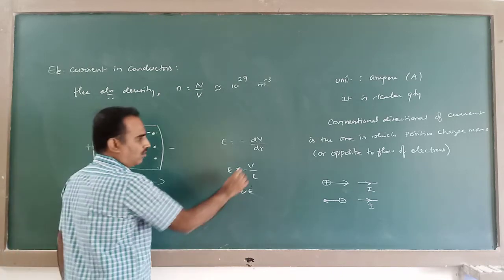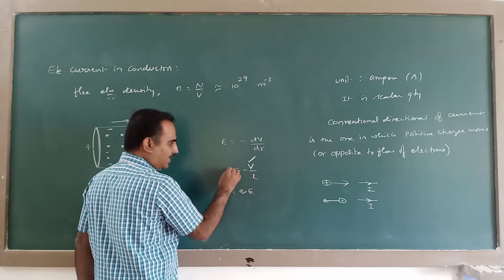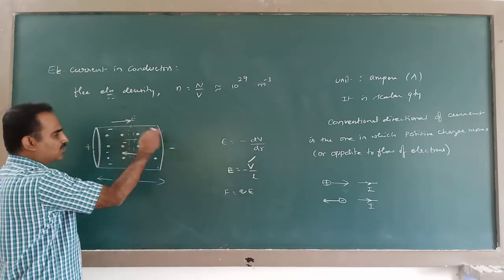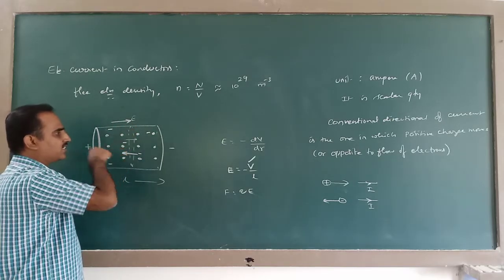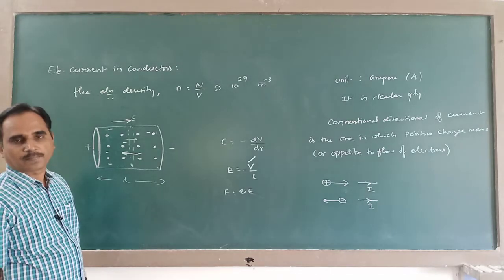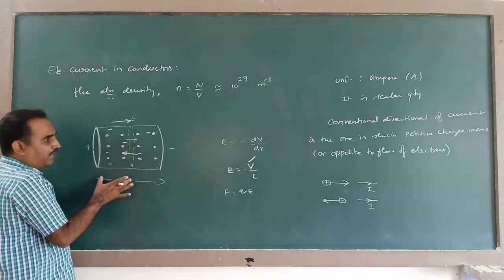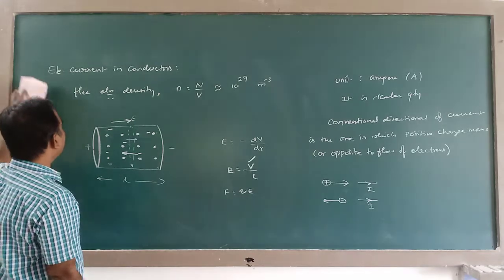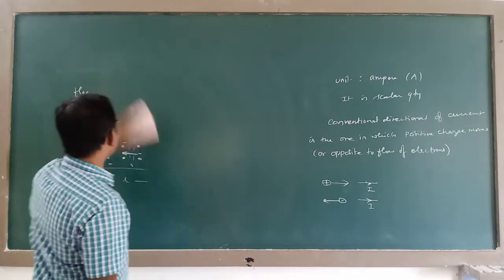So when I apply a potential difference V, due to which there will be an electric field E, electrons experience force opposite to the direction of the electric field. So across any section of the conductor there is a net flow of charge and hence there is a current. Now the relation between the amount of current and the applied potential difference is given by Ohm's law.